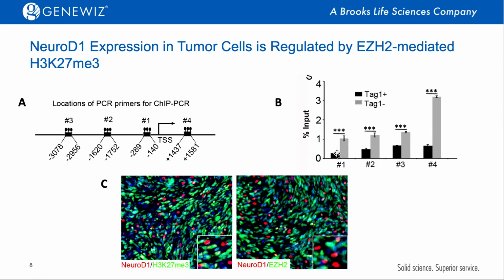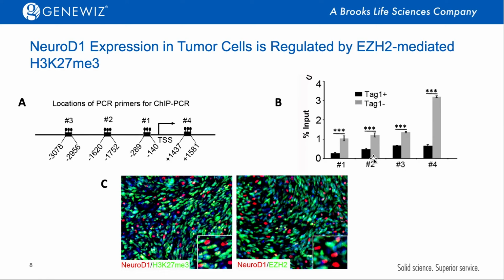The enrichment of H3K27 trimethylation in NeuroD1 regulatory regions was significantly increased in TAG1 positive cells compared with the TAG1 negative cells, suggesting that the NeuroD1 regulatory regions are highly occupied by H3K27 trimethylation.